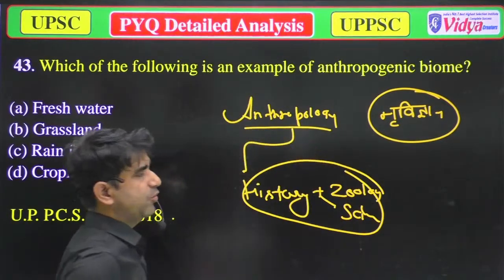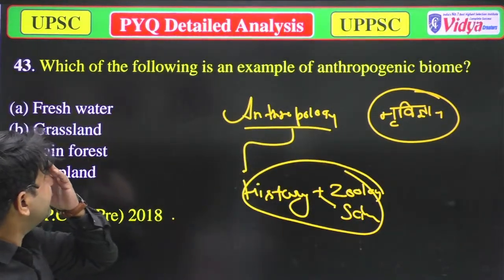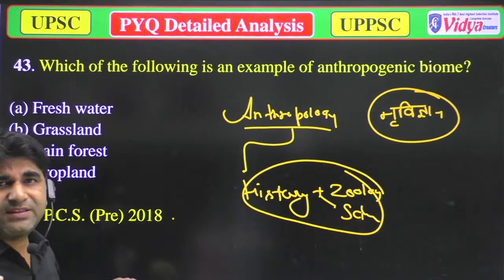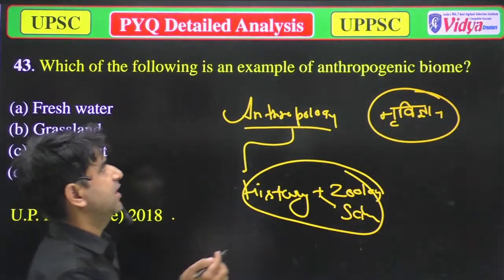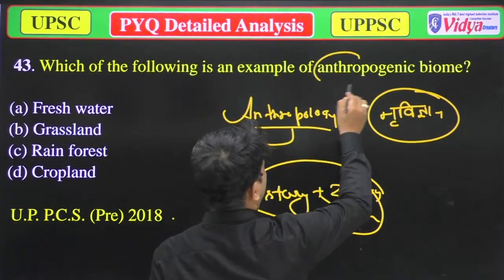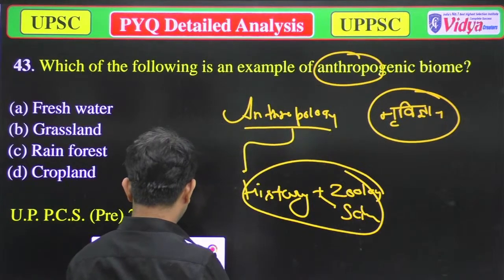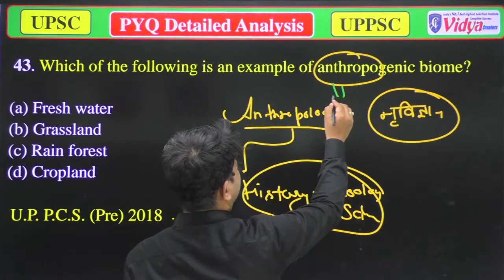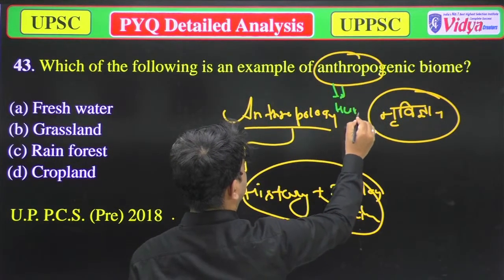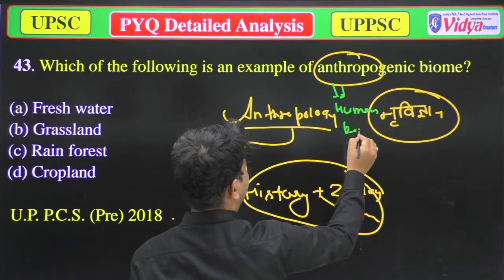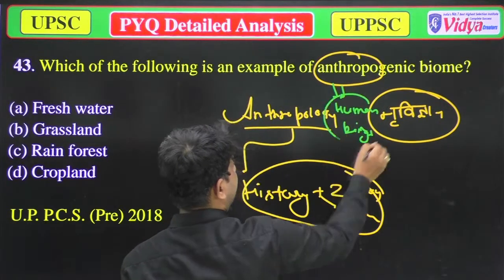So when there is anthropology, anthropo, just correlate that thing with human beings.